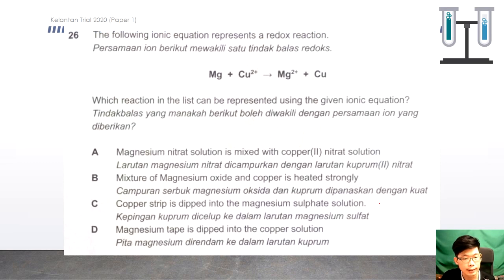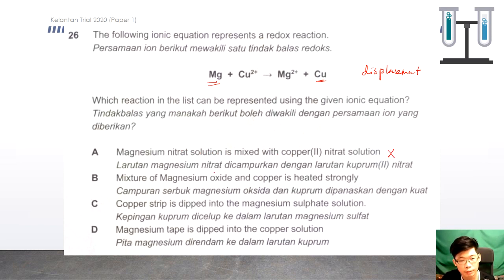Question 26. The following ionic equation represents a redox reaction. Which reaction in the list can be represented using the given ionic equation? If we look into this ionic equation, it is a displacement reaction. A more electropositive metal can displace a less electropositive metal from its solution. So we look into one by one. A. Magnesium nitrate solution mixed with copper 2 nitrate. This one should be no reaction.